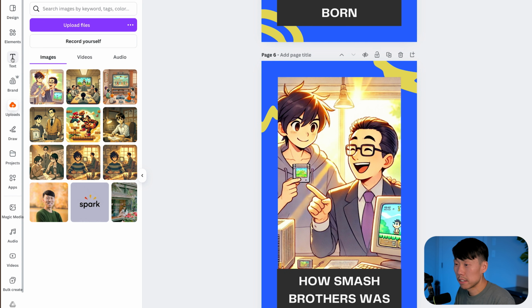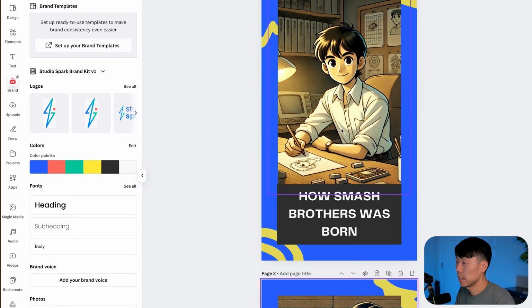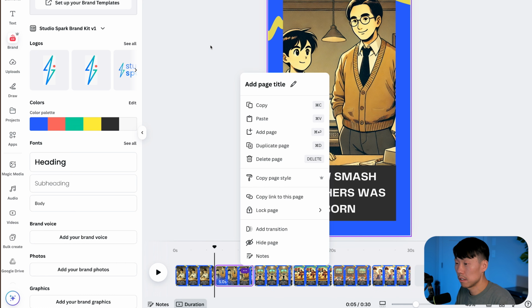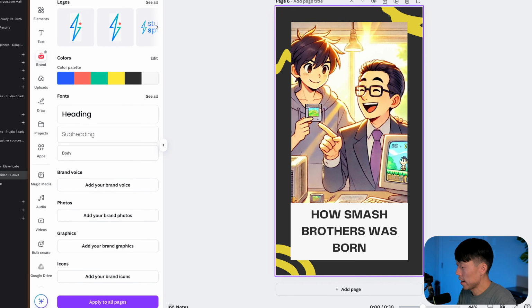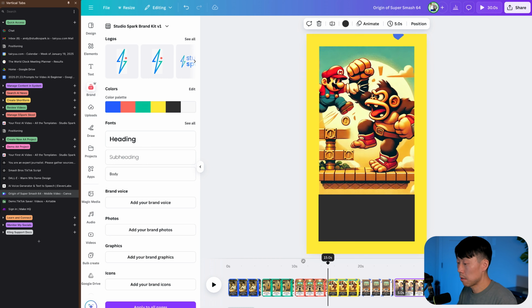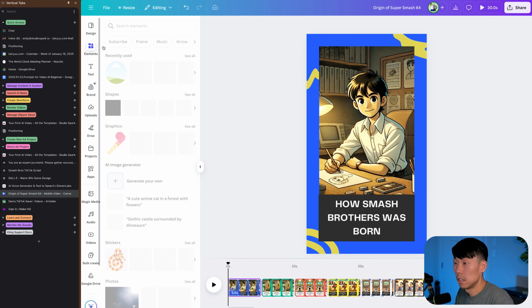And just to make it a little bit more dynamic here, just going to go to brand and page 1. Yeah, we'll keep the blue. Page 2, we'll shuffle this to make it a little bit different color. All right, let's go back into thumbnail view, which gives us that horizontal view. And now what we need to do is time it to our audio. So let's add our audio.